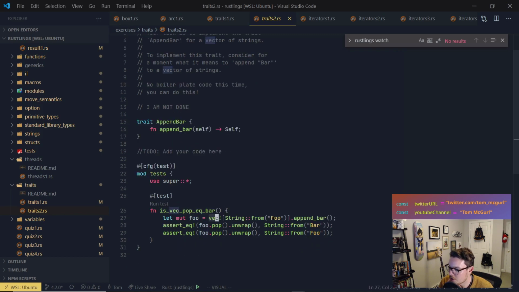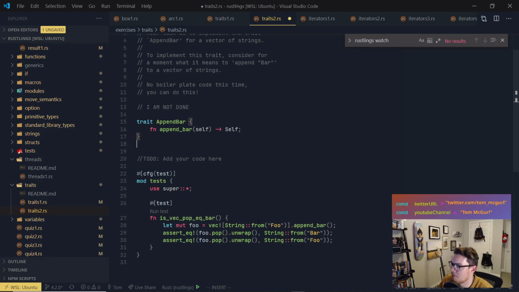Foo, vec string from foo, append bar. So they call append bar on this vector. Then they unwrap it, string from bar, they pop another one, string from foo. So it just appends bar not to each string. It's just appending it to the vector.